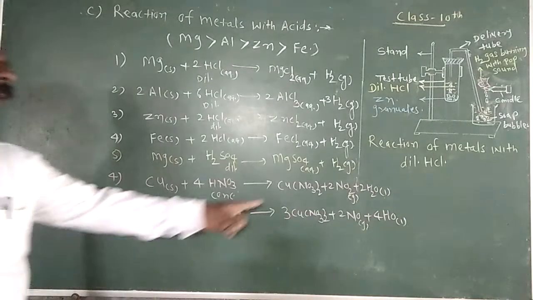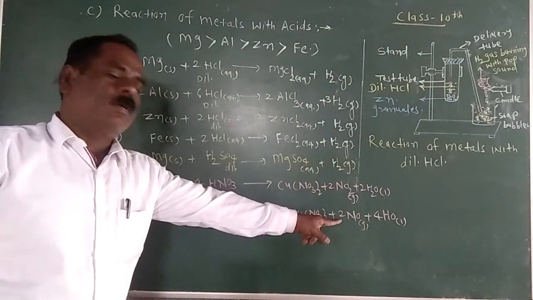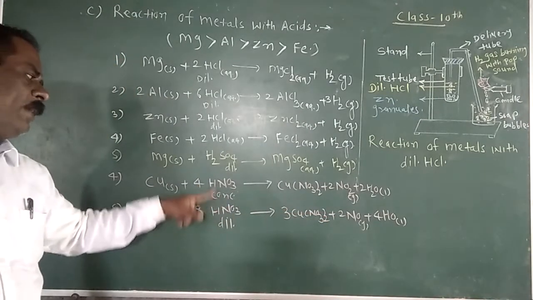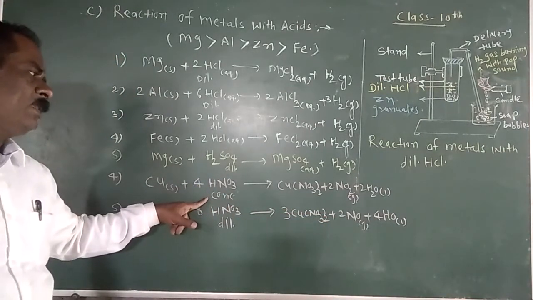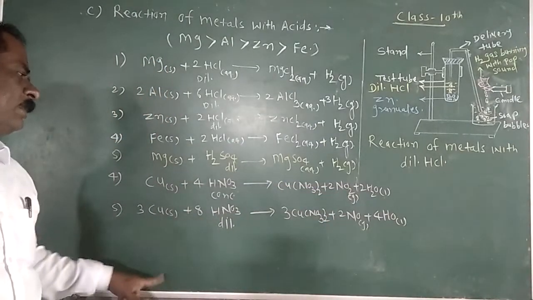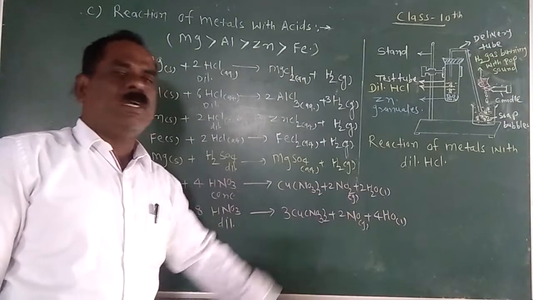It means that the liberation of gas depends upon the concentration of nitric acid. If you take concentrated nitric acid, it forms nitrogen dioxide. If you take dilute nitric acid, it liberates nitric oxide.